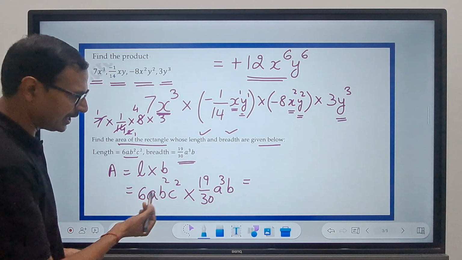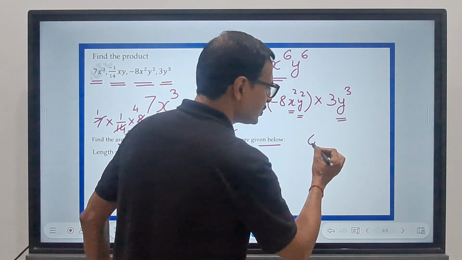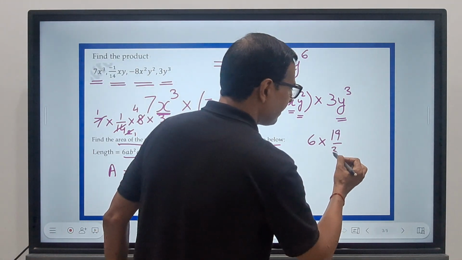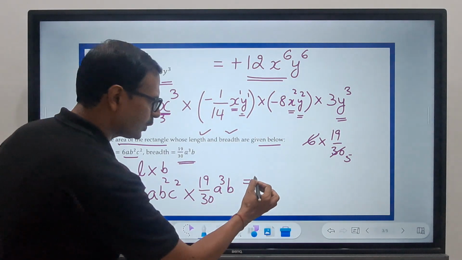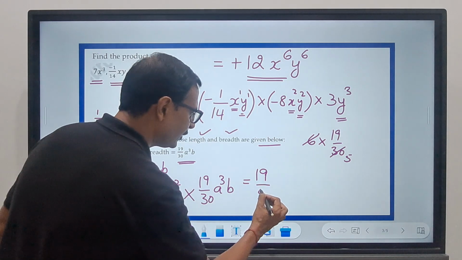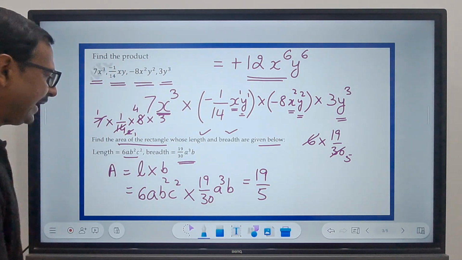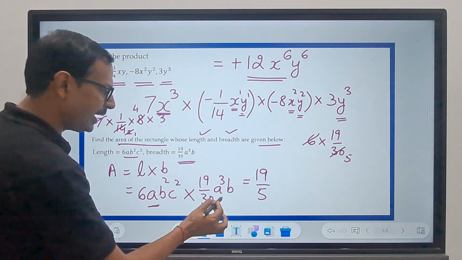Here we have 6 and here we have 19 by 30. So 6 times 19 by 30. 6 cancels 30, 5 times, so we have 19 by 5. So 19 by 5 will be the numerical part of your answer, and then a cube.